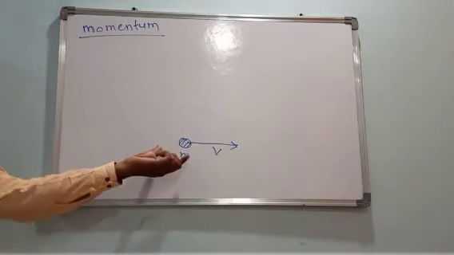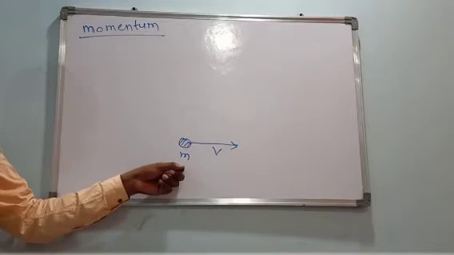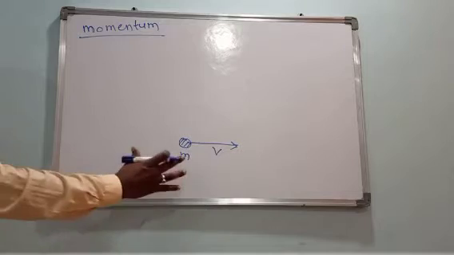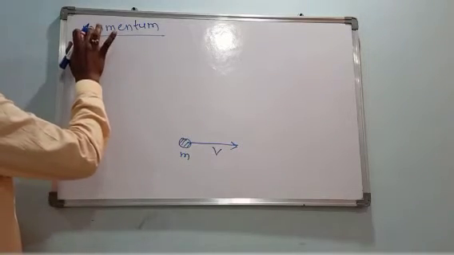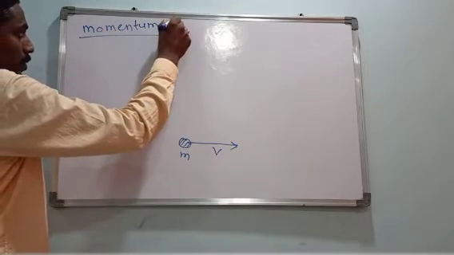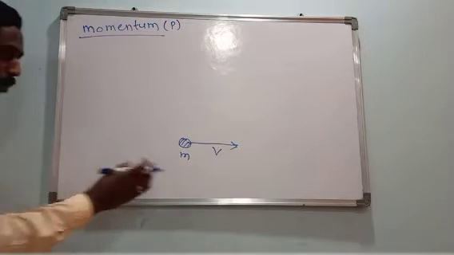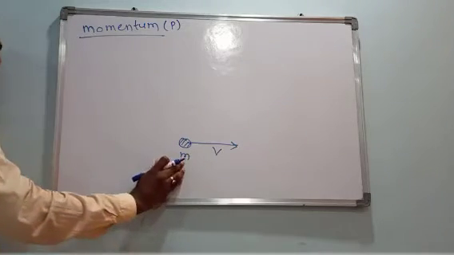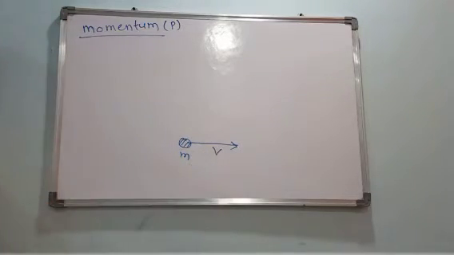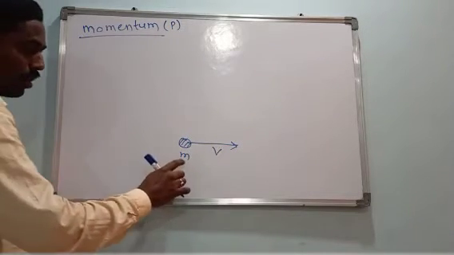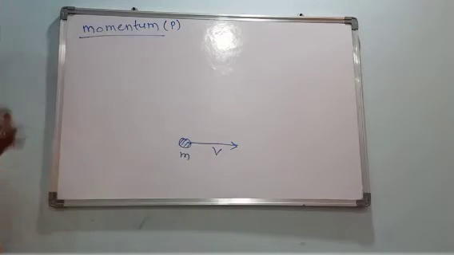Then its momentum, which can be denoted by p, is defined as the product of the mass of the particle and the velocity of the particle. Momentum is defined as the product of mass and velocity.